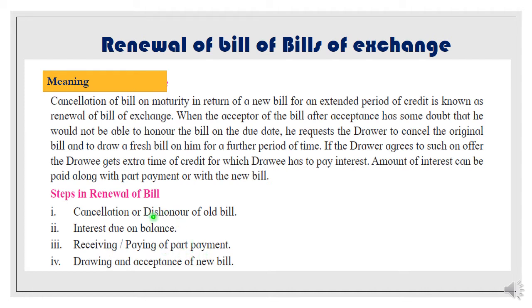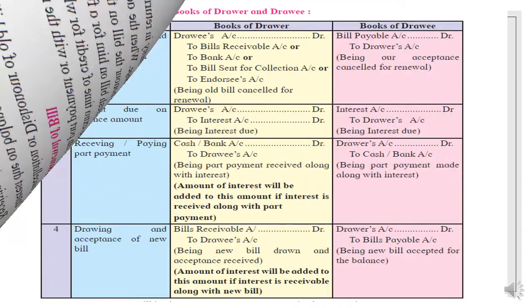In that, interest will be included, because this entry is for charging the interest by the drawer, and it is the entry in which, with the part payment, the interest amount is collected by the drawer. And the last entry is drawing and accepting the new bill. So let's see the journal entry.